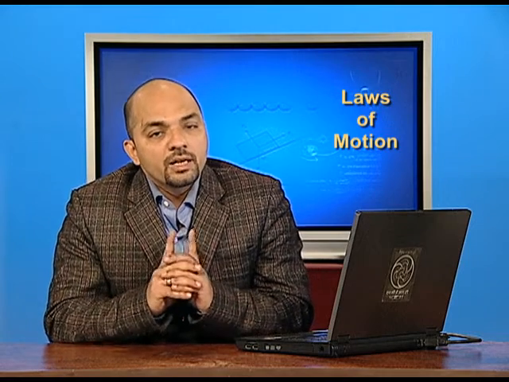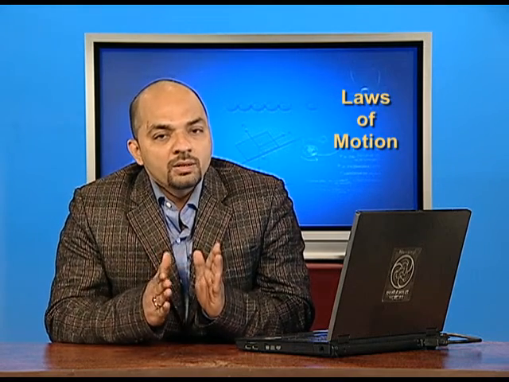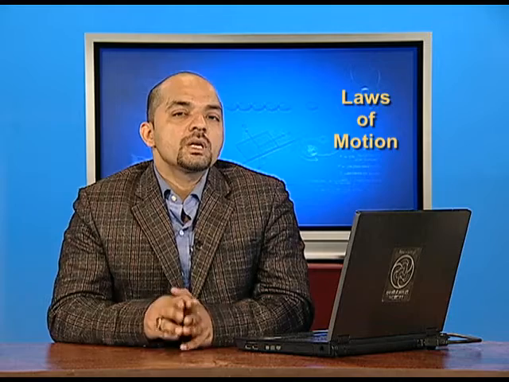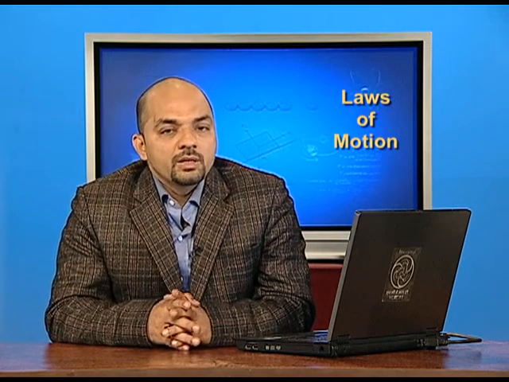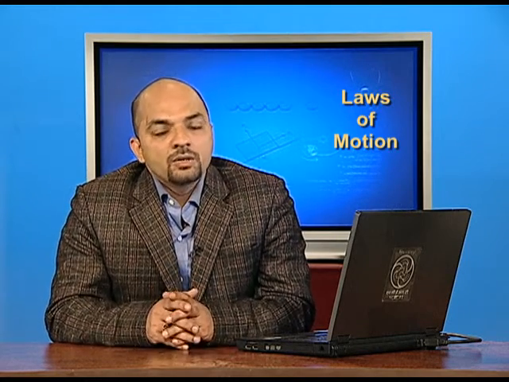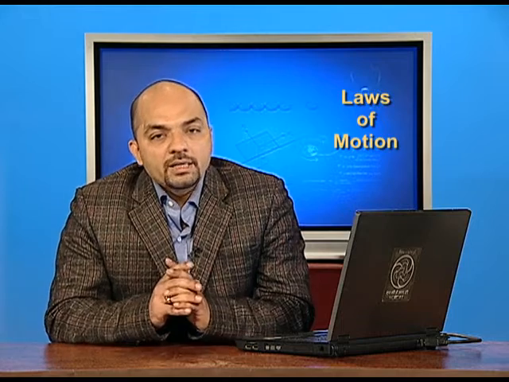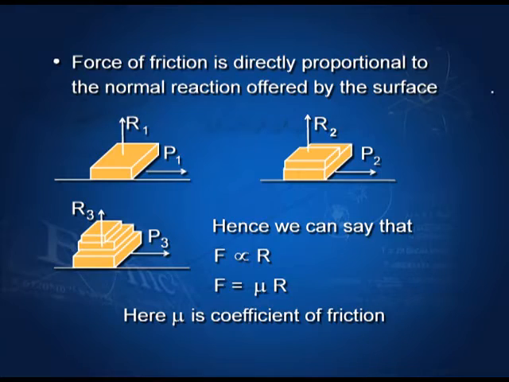As in all the three cases, normal reaction is increasing one by one and applied force is also to be increased, then we can say that the force of friction is directly proportional to the normal reaction. So, we can say F, the force of friction, is directly proportional to the normal reaction R, putting a coefficient of proportionality mu. So, we get F equals mu into R.